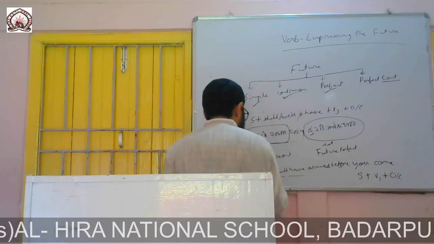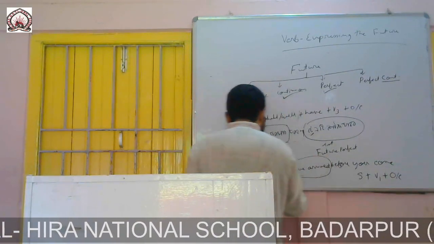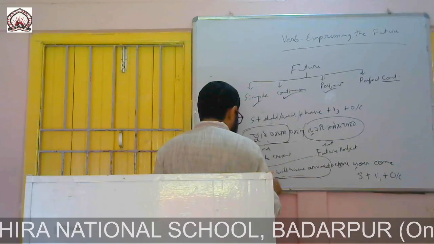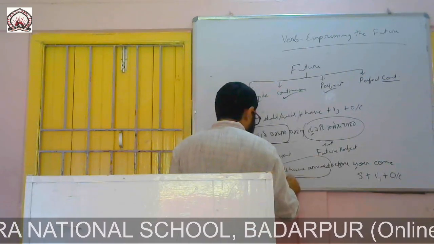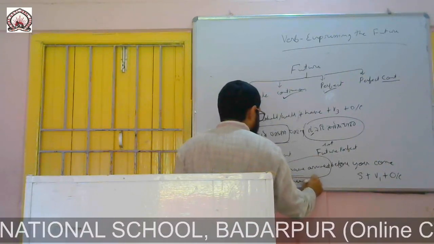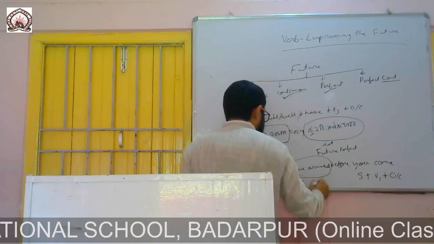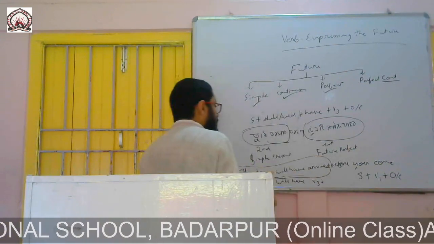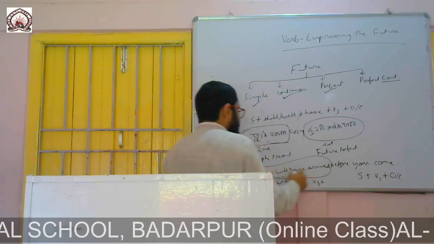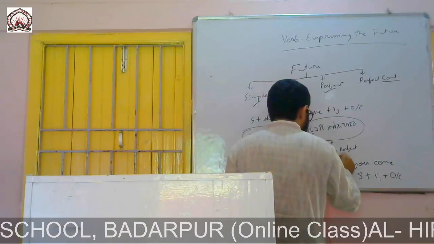Here you can see the train will have arrived: subject, will have, verb 3 and the rest of the part is complement. At the station also we can write, the station.